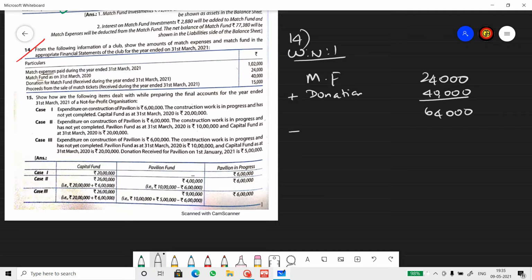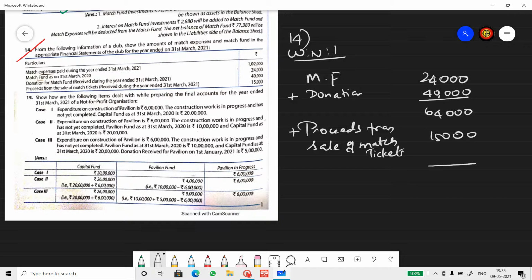Then receipt that we received, proceeds from sale of match tickets, which is 15,000. So that makes this amount 79,000.